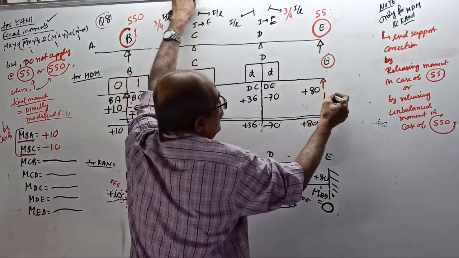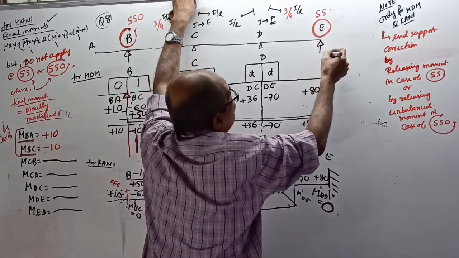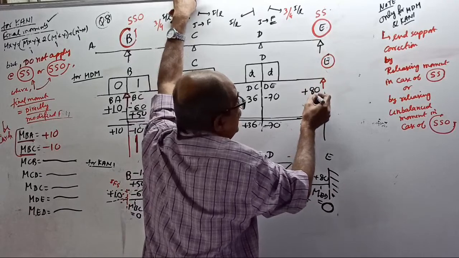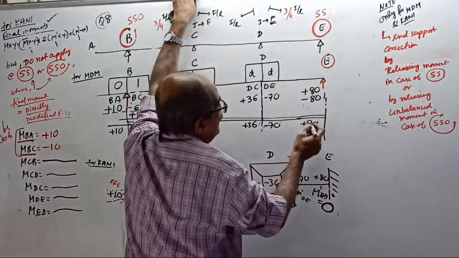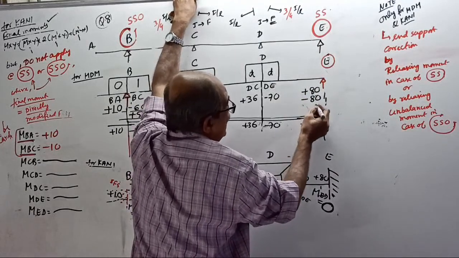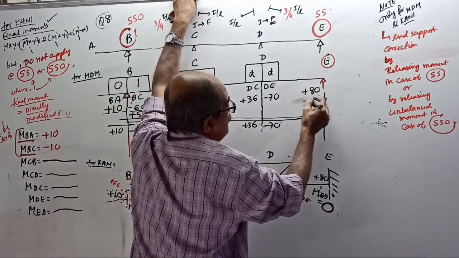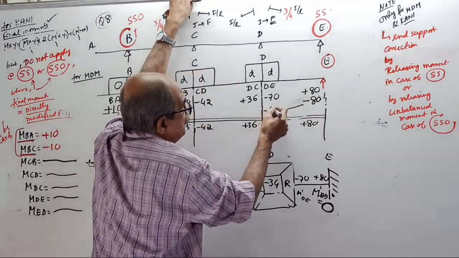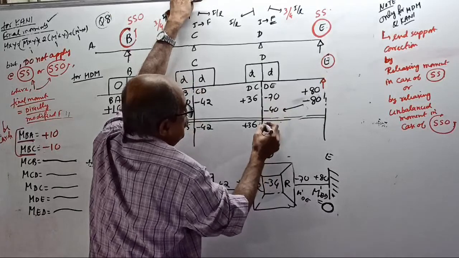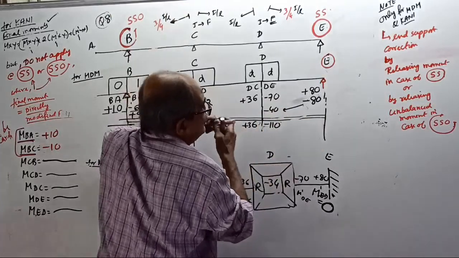So here what you do? At this simple support, release the moment, full moment. Plus 80, make minus 80, by only one member. Carry over half here, minus 40. Add it, minus 110 and 0 will come here.